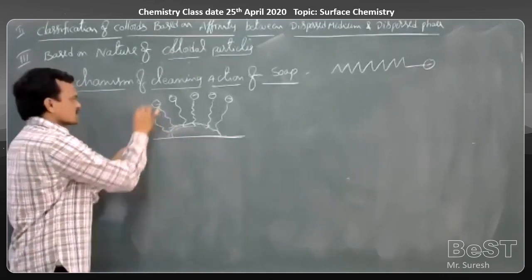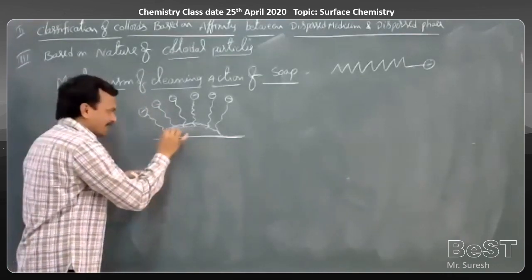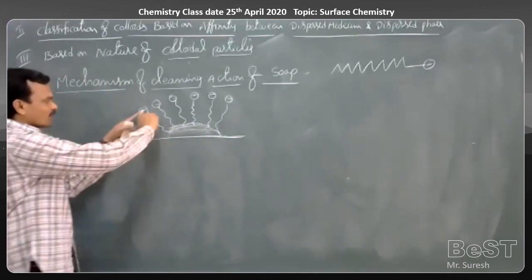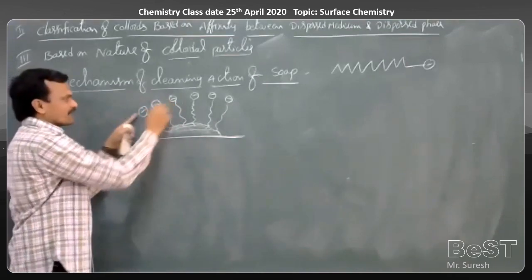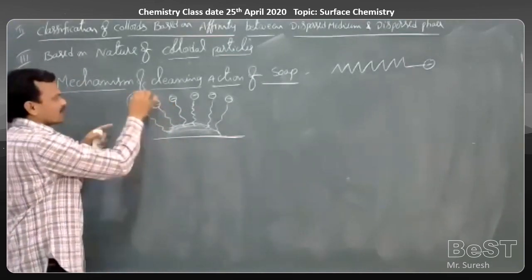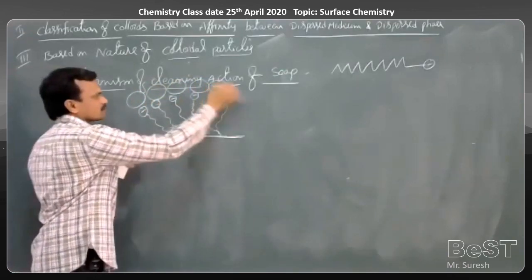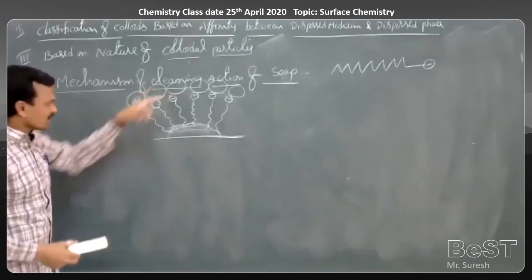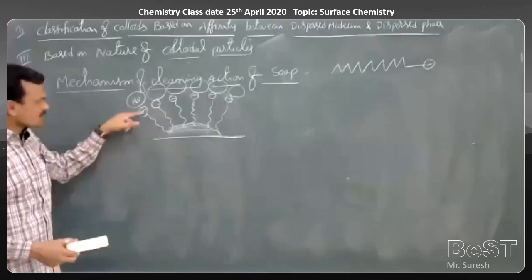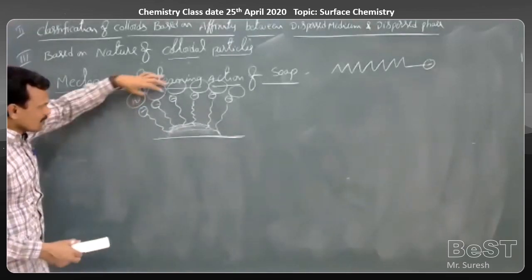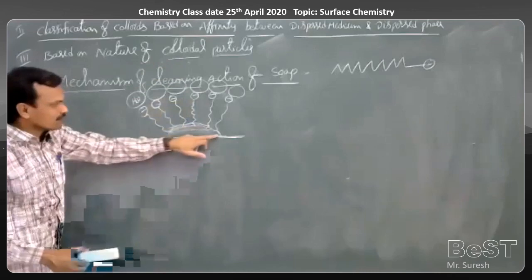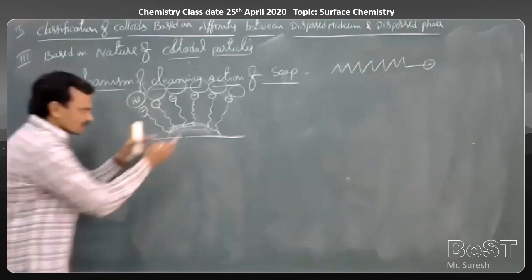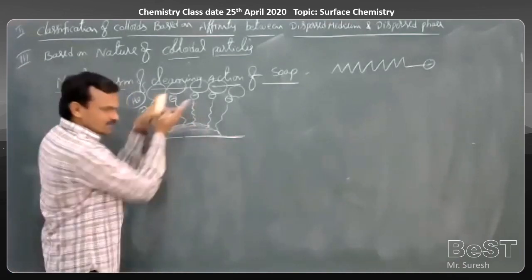On the surface, the tail part of the stearate ion can dissolve this grease. Now around this, the head part, which has a negative charge, is attracted by the surrounding water molecules. These surrounding water molecules can attract this head part by electrostatic interaction. As a result, these water molecules can pull the grease or dirt or oil particle present on the surface of the cloth. Then this oil or grease particle can be removed from the surface of the cloth.